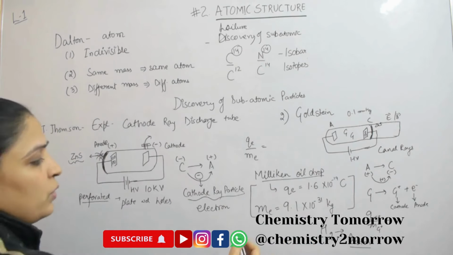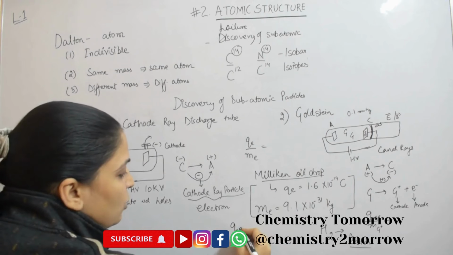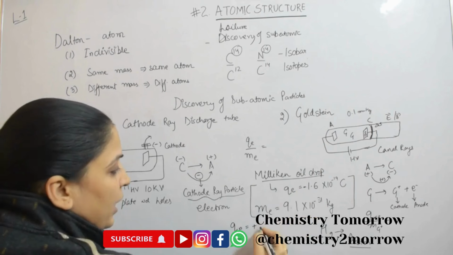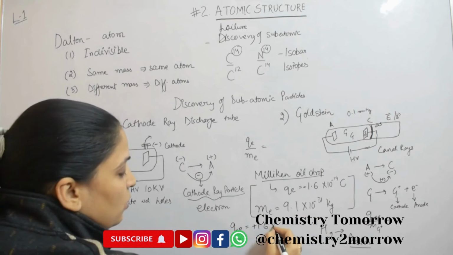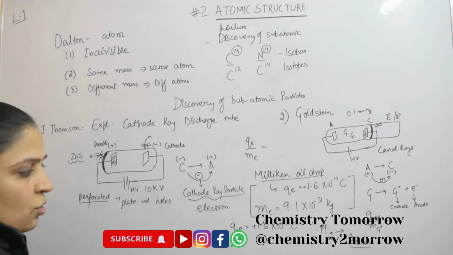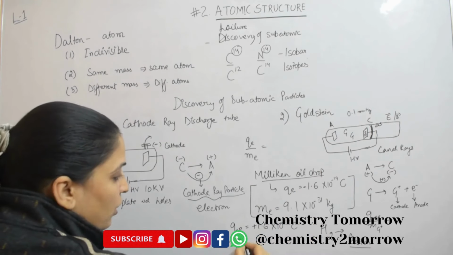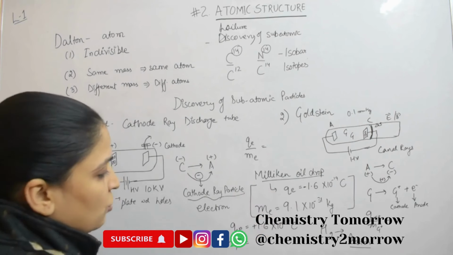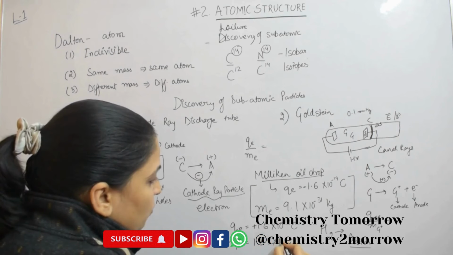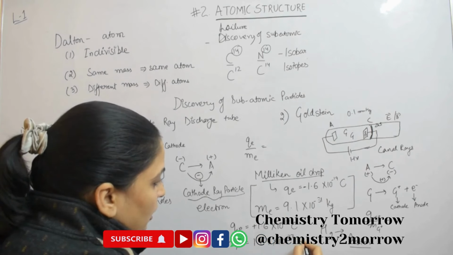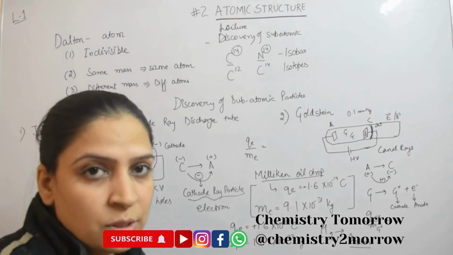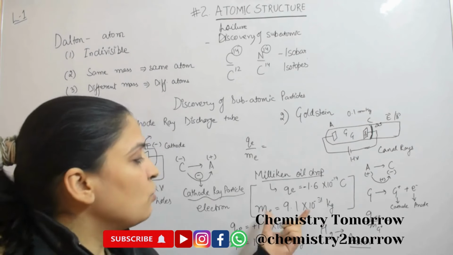And from here we know the charge of proton is positive, and here it was negative, exactly opposite to the charge of electron. And the mass of proton was much higher than mass of electron, and it was found to be 1.67 × 10^-27 kg. So you will see the order of difference is around 2000. So this is much heavier as compared to mass of electron.